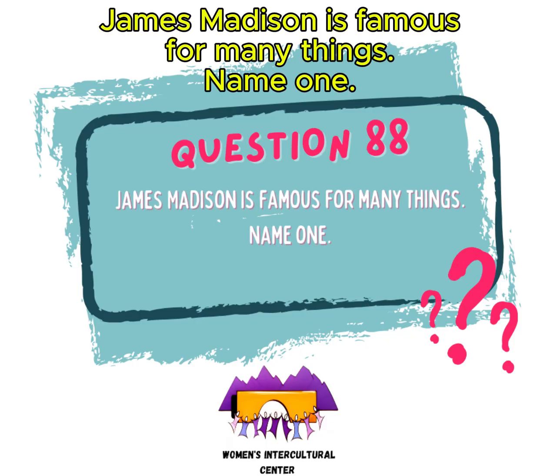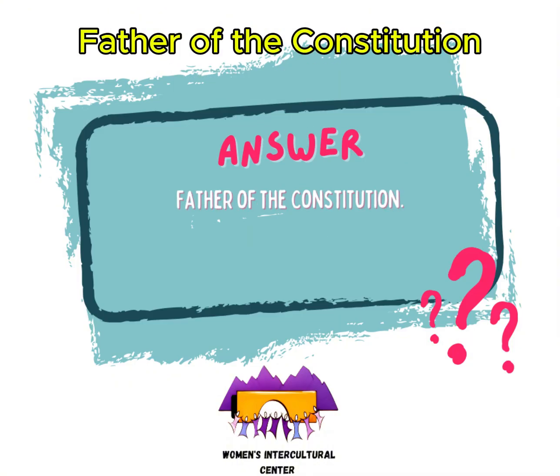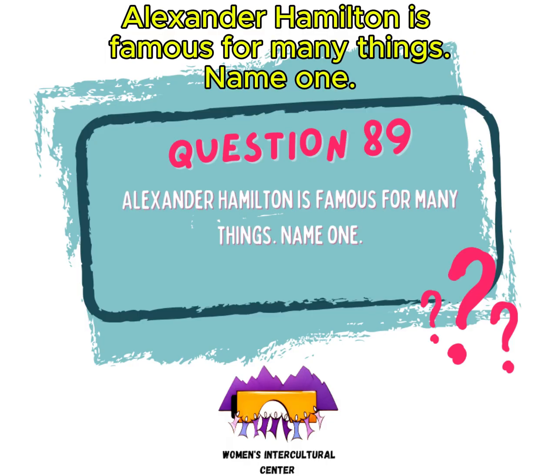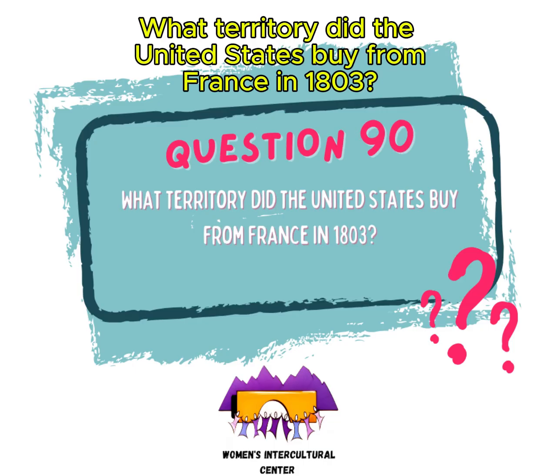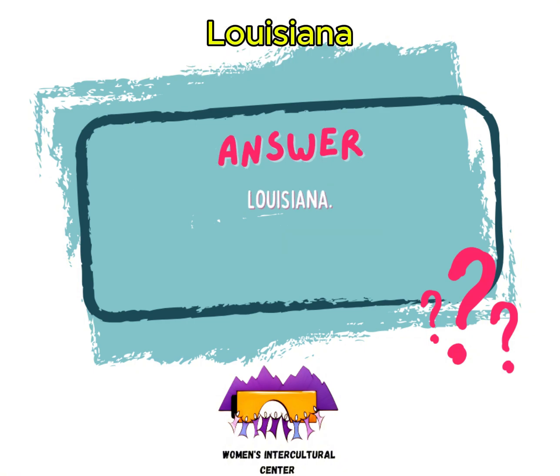James Madison is famous for many things. Name 1. Father of the Constitution. Alexander Hamilton is famous for many things. Name 1. First Secretary of the Treasury. What territory did the United States buy from France in 1803? Louisiana.